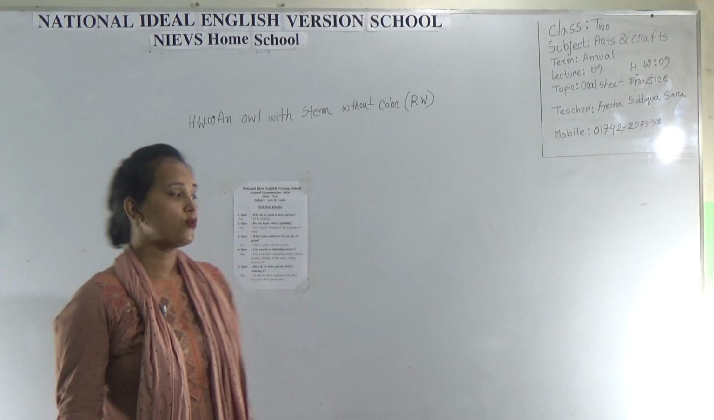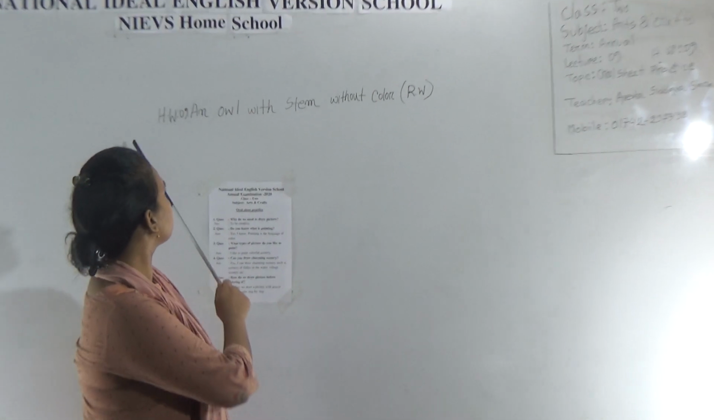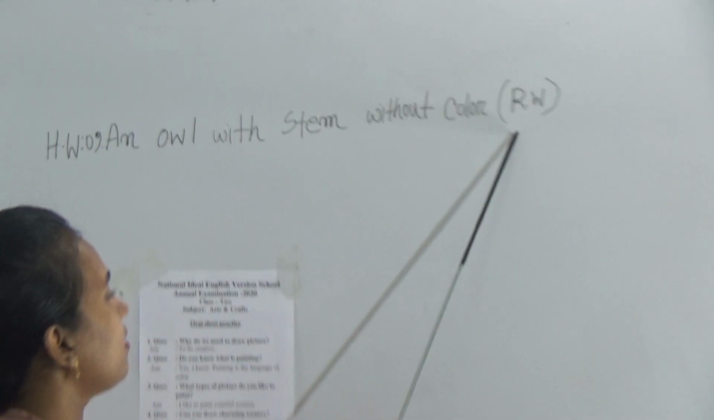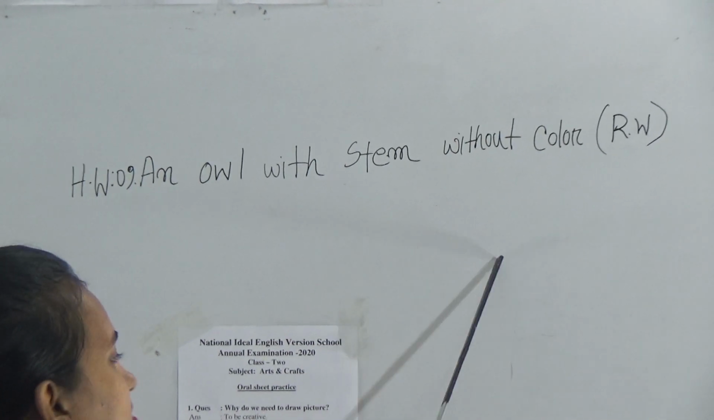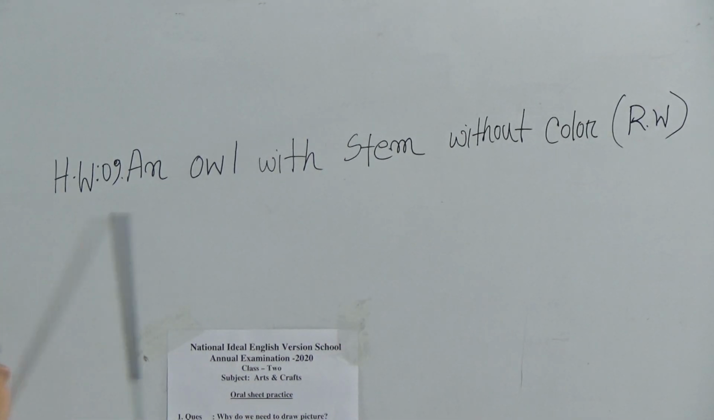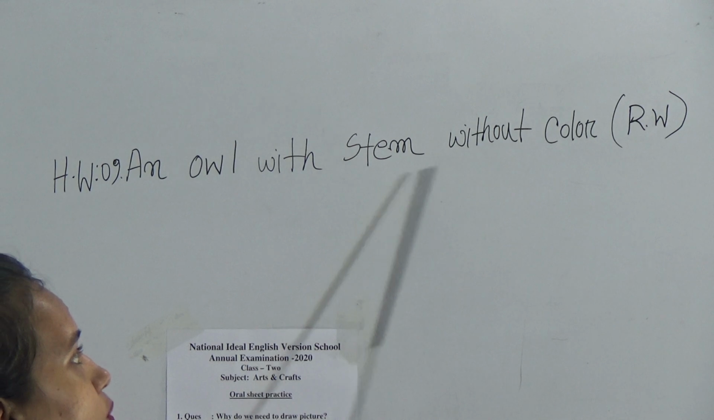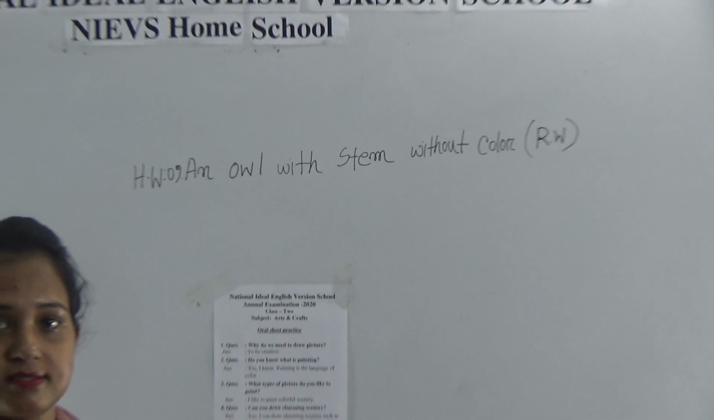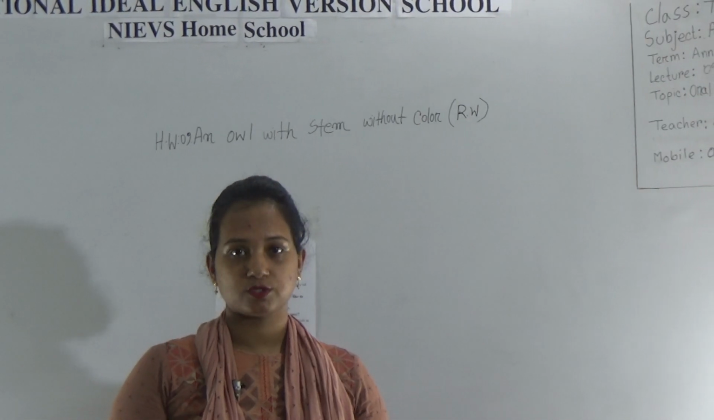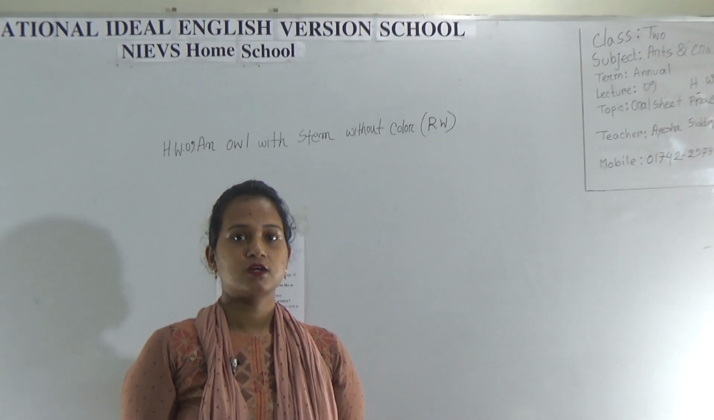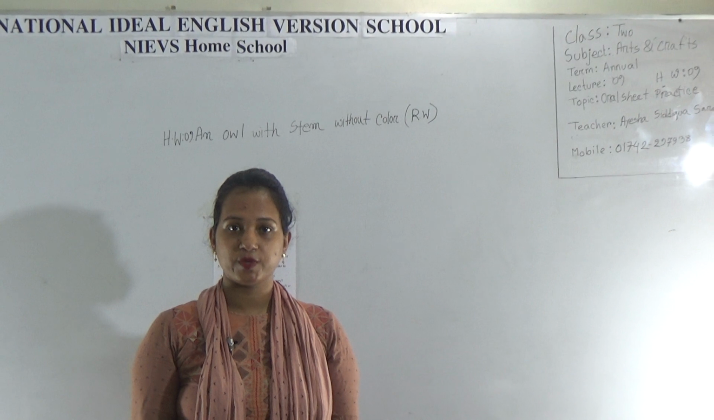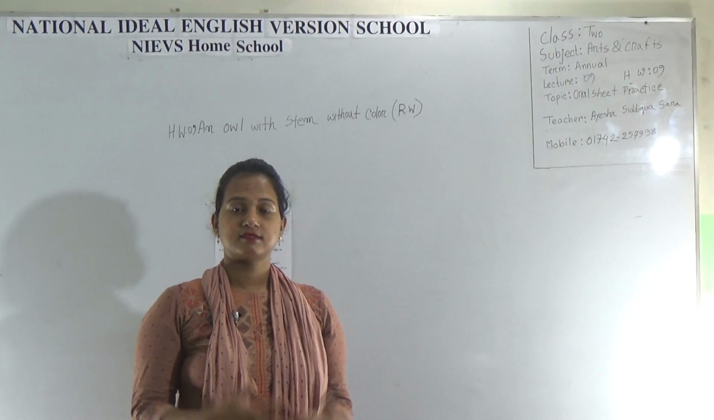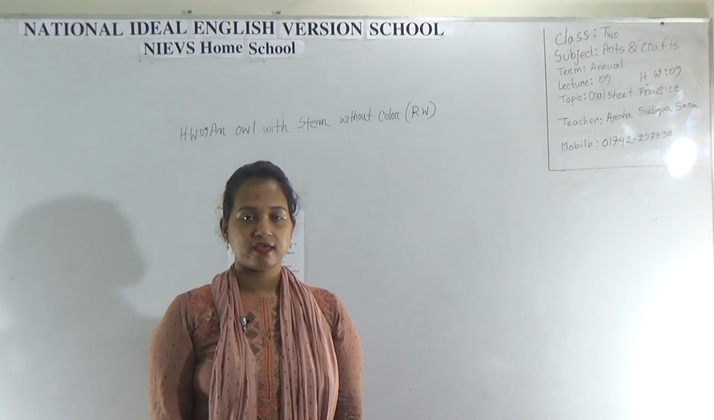Dear student, look at the board. I have given you homework also. That means your RW is an owl with stem without color. So dear student, do your assigned SW and submit the SW at your school every Sunday 8 am to 4 pm. Don't forget to submit because your SBA, diary and city marks also depend on your SW.